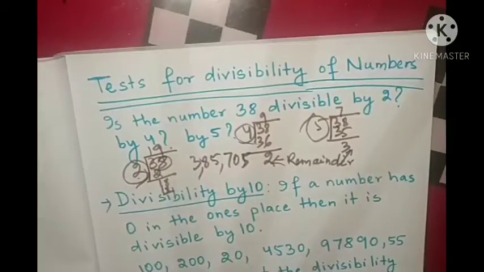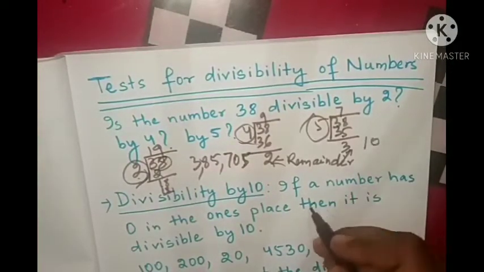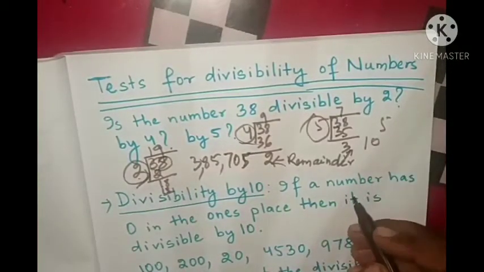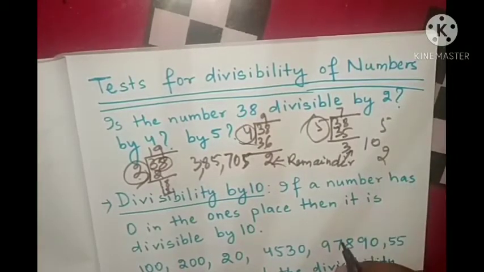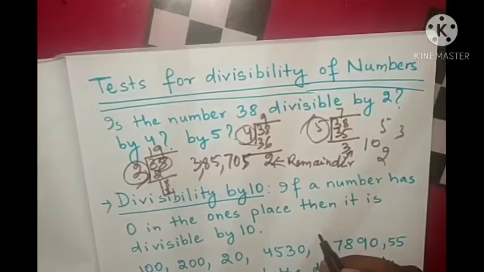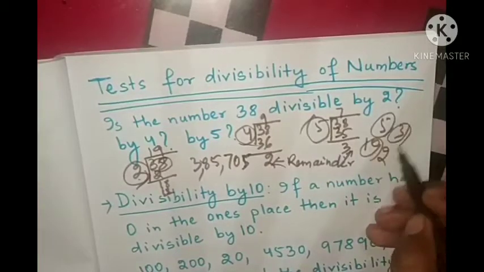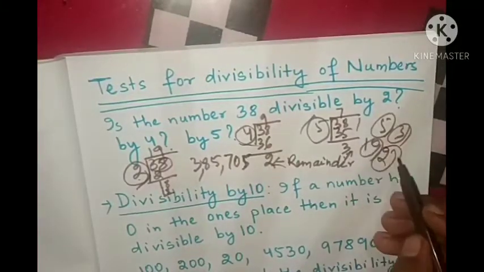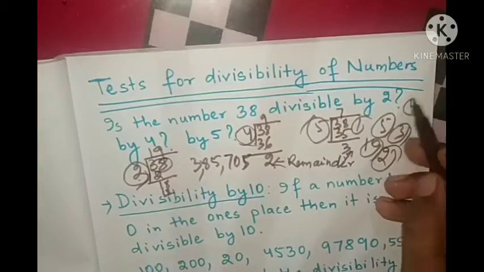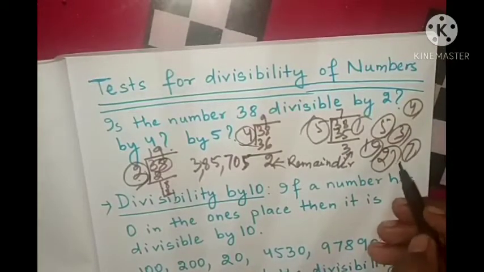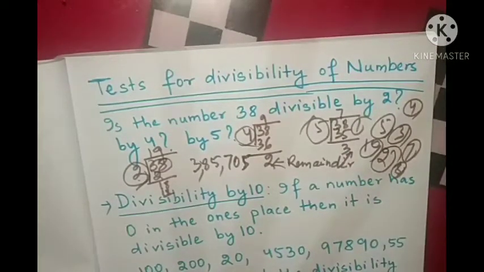If somebody asks if it is divisible by 10, by 5, by 2, by 3, by 1, by 4, by 7, by 8, so what do we need to do?